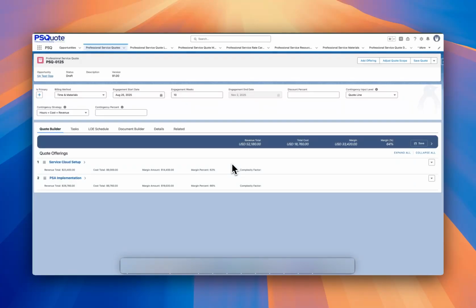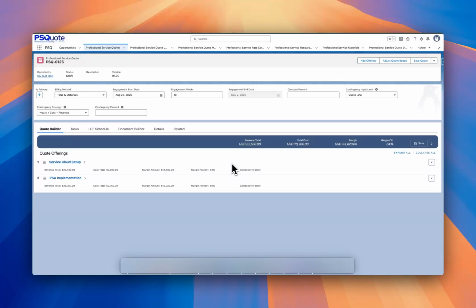I'm excited to share a few highlights from our PSQuote Summer 25 release, which is now available for install. Before we jump into the demo, a quick reminder. Full release documentation is available at PSQuote.com under the support section. There, you will find detailed release notes with descriptions of all new features, enhancements, and fixes.